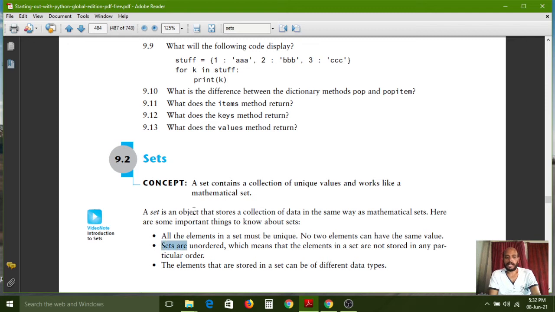After that, sets are unordered, which means that the elements in a set are not stored in a particular order. The elements stored in a set can be of different data types. So these are the major points of sets.